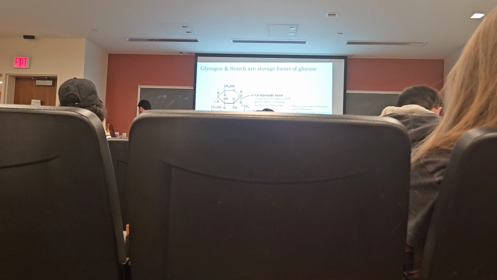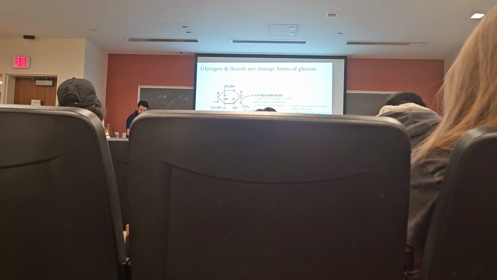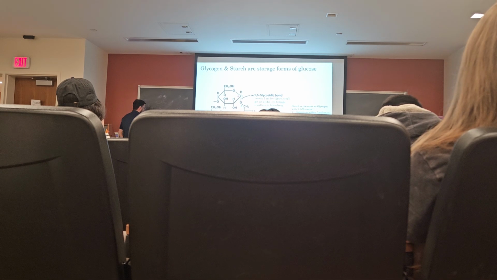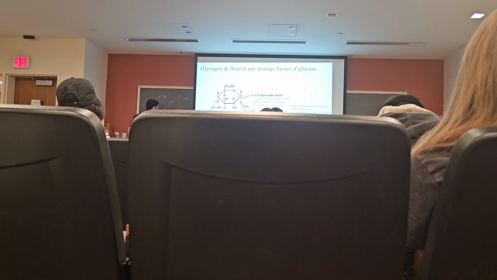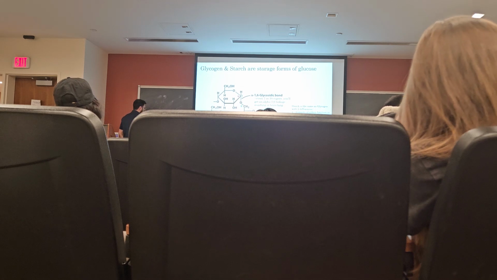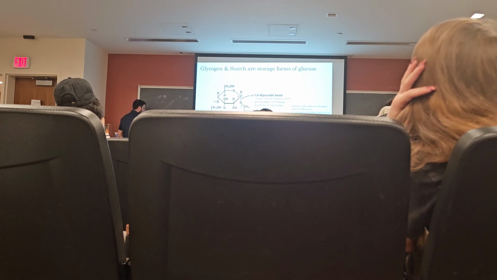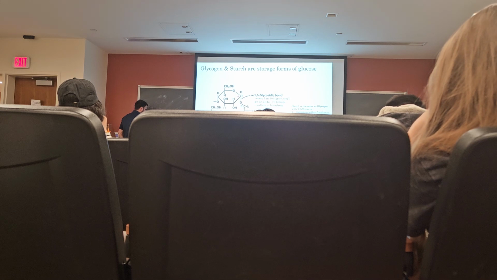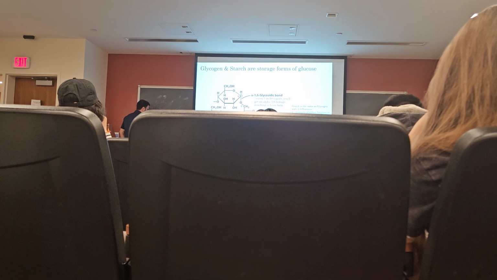So the topology looks like this. We have a bunch of glucose residues in a chain linked alpha-1,4. So we have carbon number 1 to carbon number 4. And we have carbon number 1 of this one to carbon number 4 of the next one.